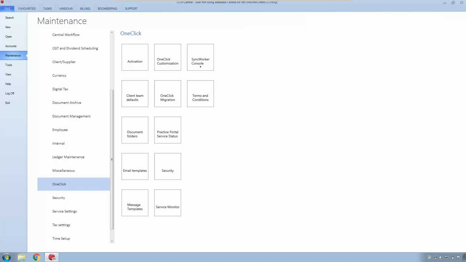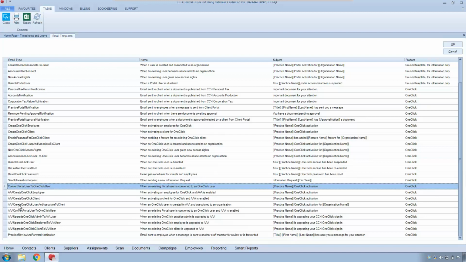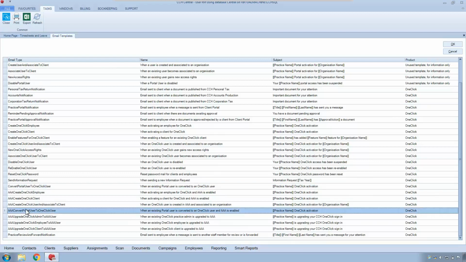If you've watched the other migration videos, you will know that one of the things that we should do in advance of the migration is come to File, Maintenance, OneClick, and go to Email Template. Any template that has AAA in front of it is a replacement for a template that is listed above, including this one, Convert Portal User to OneClick User. So you will see down here, AAA Convert Portal User to OneClick User. So that is the minimum template that we should modify before we start the migration. All the other AAA templates will also be used, so potentially we should modify those at the same time rather than leaving it to after the migration has run.